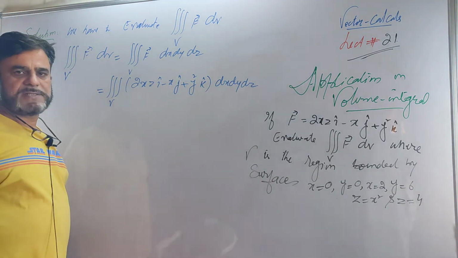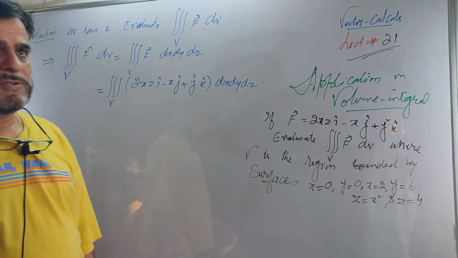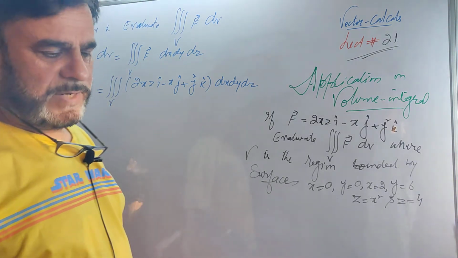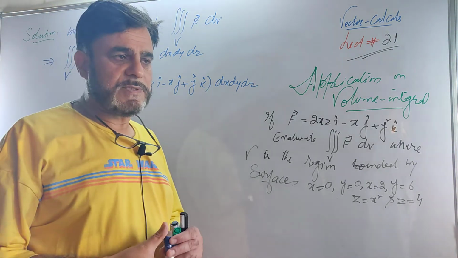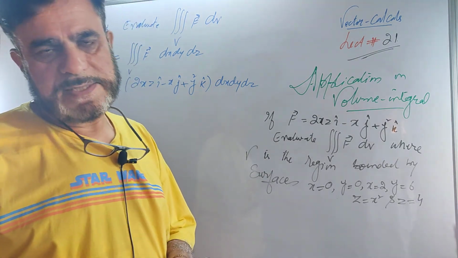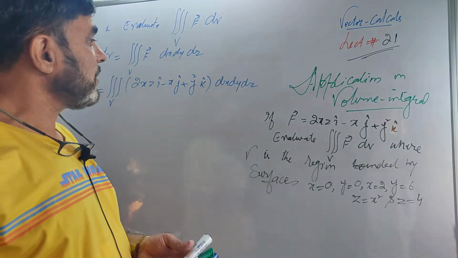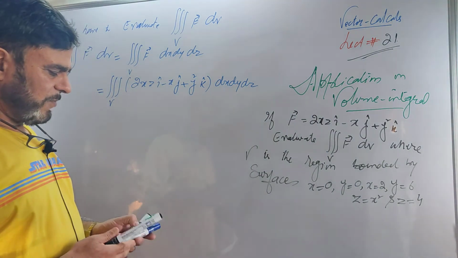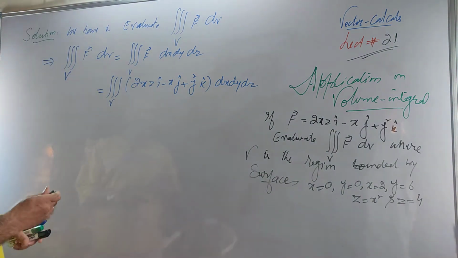In my previous lecture, the 20th lecture, I told you we may have functions of two types: one is the vector point function, the second is the scalar point function. Now this is actually a vector point function, and you know how we evaluate it.